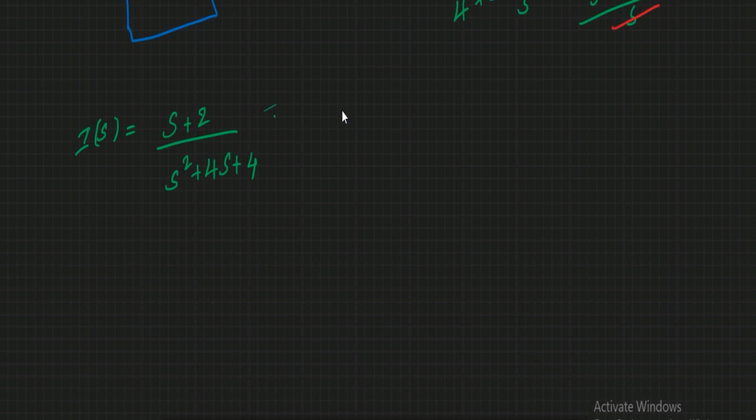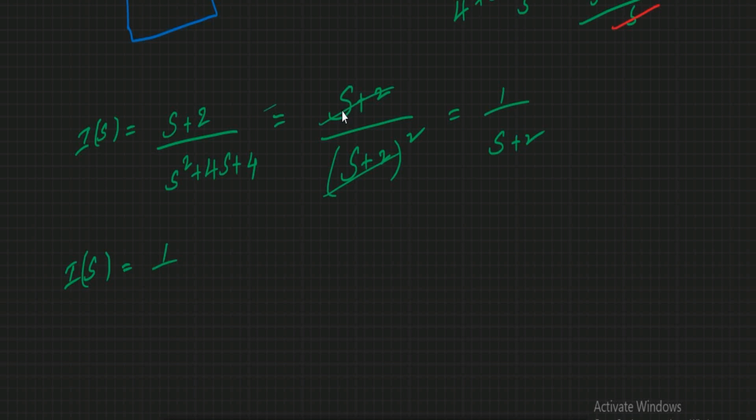Now let us consider this one, s plus 2 by s square plus 4s plus 4, which can be written as s plus 2 whole square. So one s plus 2 is going to get cancelled, and here you are going to remain with 1 by s plus 2. So if I(s) is equal to 1 by s plus 2, from the inverse Laplace transform, here you are going to get e power minus 2t.